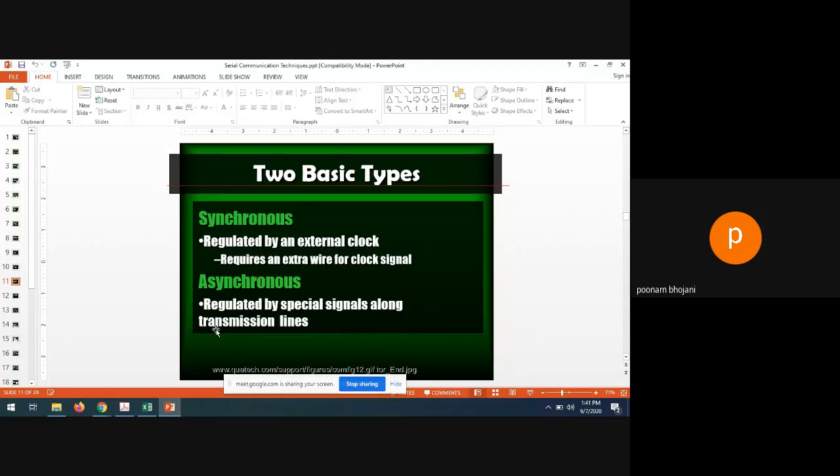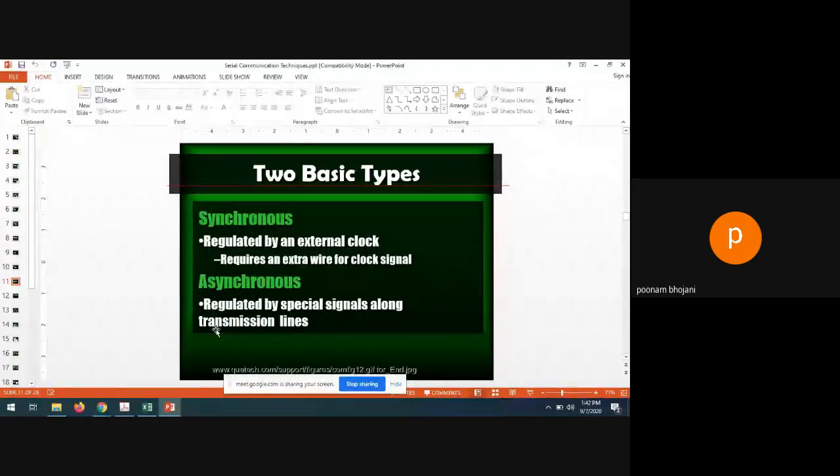External clock means two wires will be there. One wire is used to carry data and the second wire is used to provide a clock. So one extra wire is required to provide the clock signal. And asynchronous means what? It will be regulated by special signals along the transmission lines.